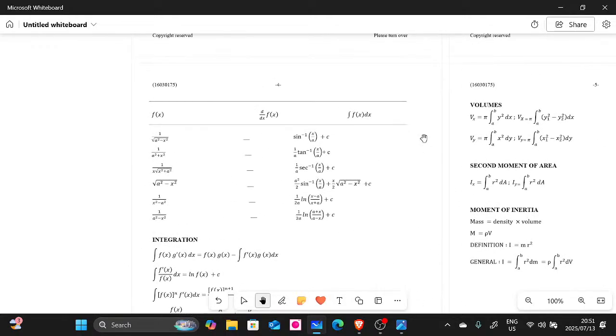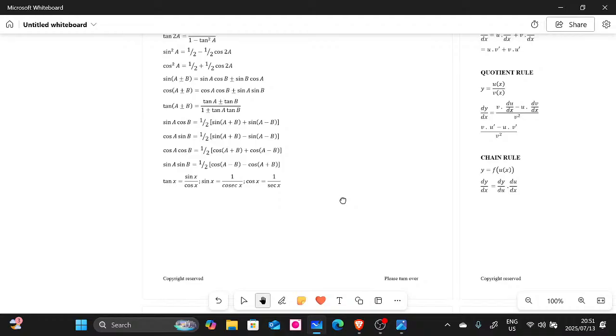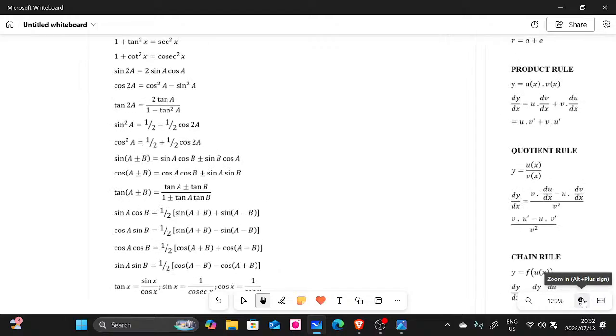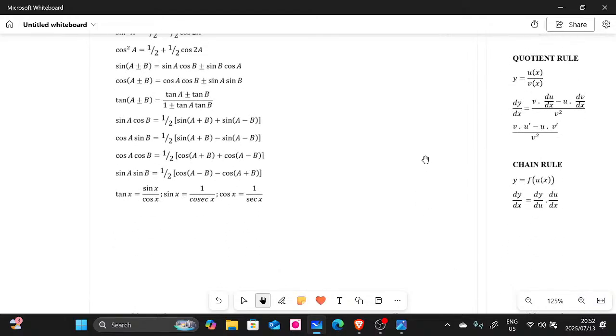Where is it? Yes, this is the part. See this part here? I'm going to zoom in again. The trigonometry part. Yeah, you come here, guys. Remember, what do we have there? Our question is sine 10x, right?